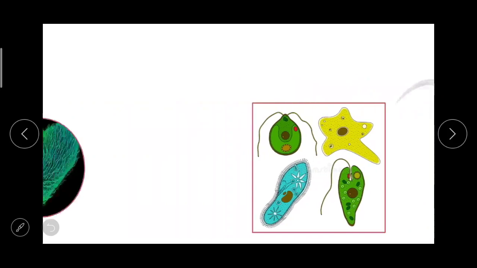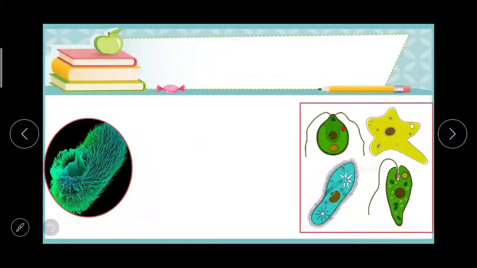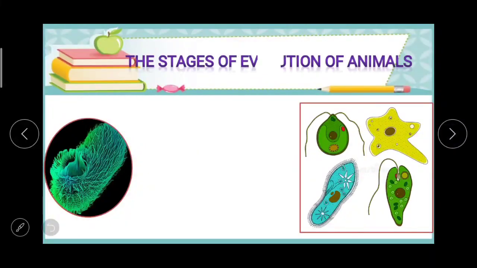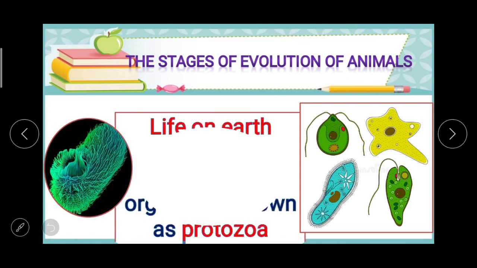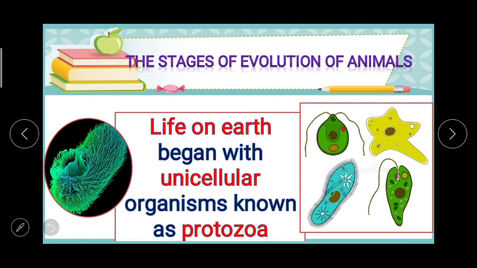Now the next thing in this, the stages of evolution of animals. We have learned in the previous lesson that life on earth began with unicellular organisms known as protozoa. Unicellular, which means of only one cell. About this you have already learnt in detail in the topic life on earth.